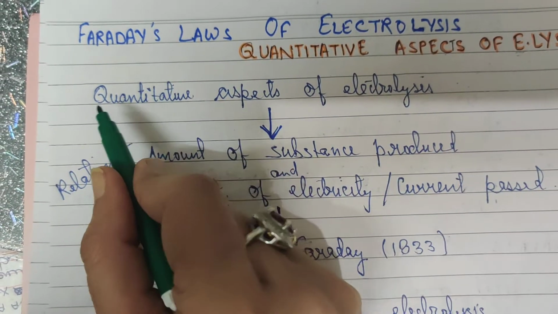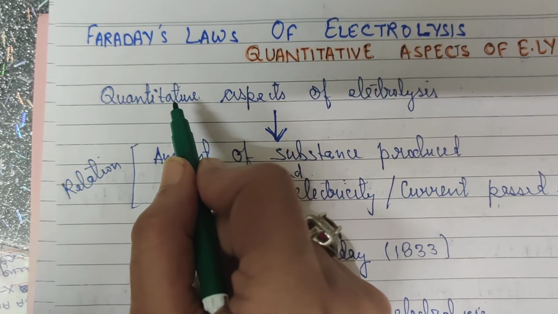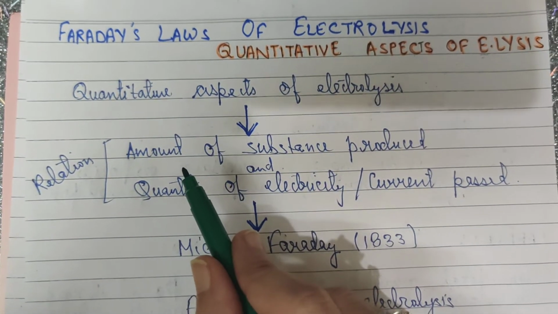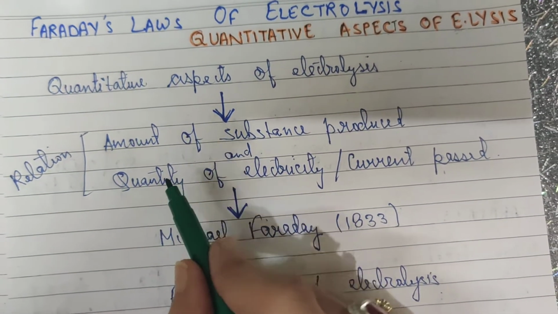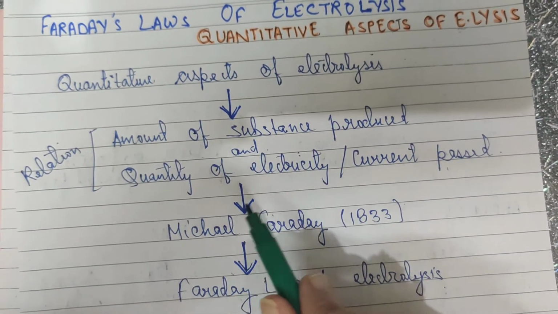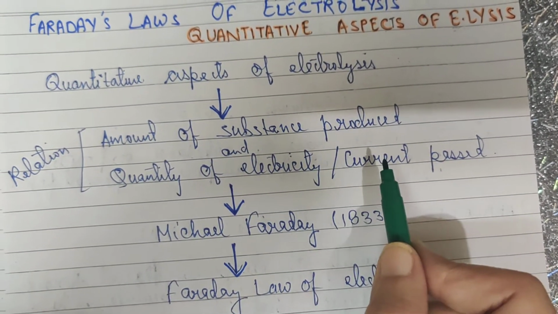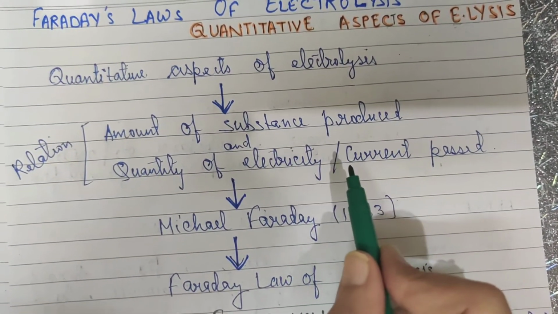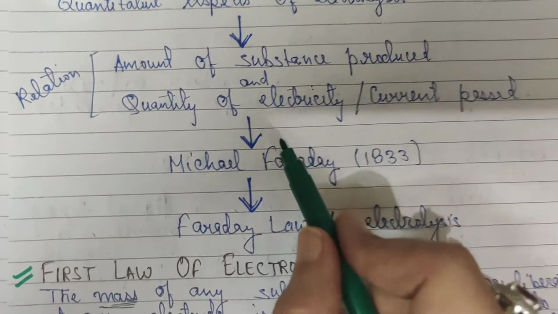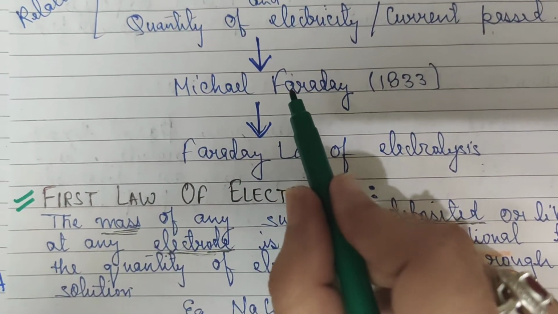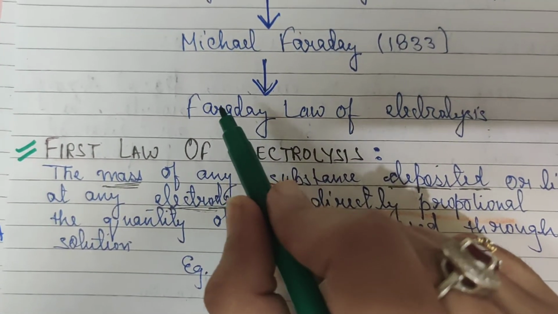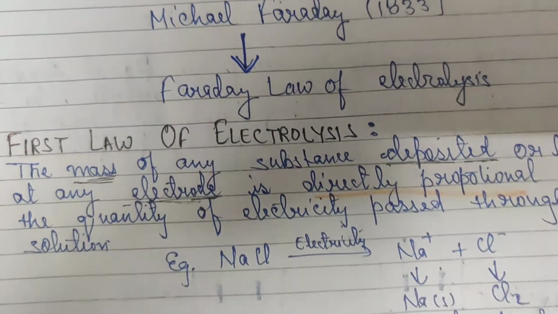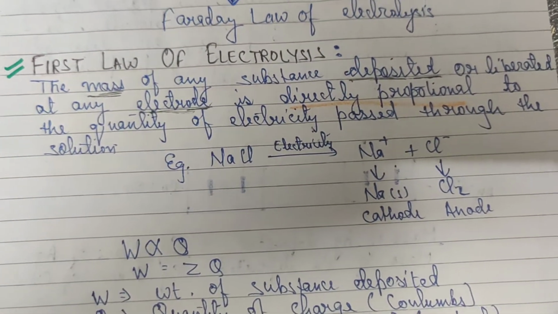So we'll be talking about the amount of mass that will be deposited at the respective electrode and the relation between the two, that is the amount of substance produced and the quantity of electric current that is passed through the electrolytic solution. And since it was studied by the scientist named Michael Faraday, the laws are named after him as Faraday's laws of electrolysis. So without wasting much time, I'm moving on to the first law of electrolysis.